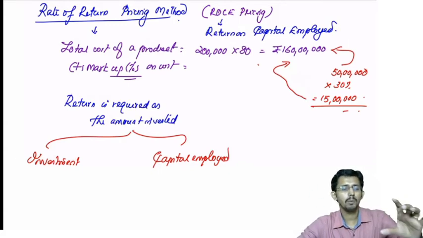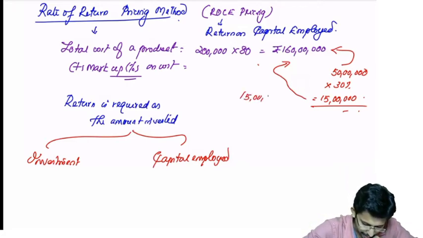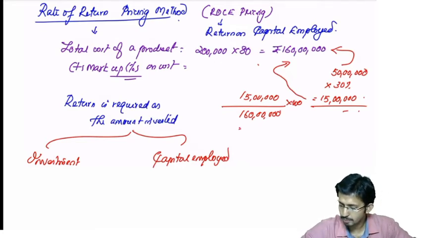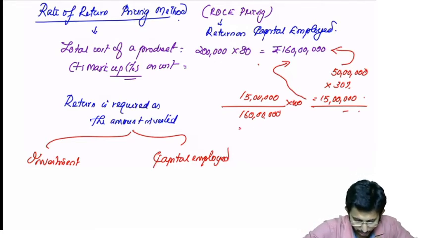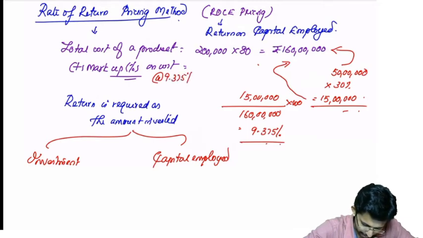Now they can work out the markup percentage. Am I right? 15 lakhs margin or markup on 1 crore 60 lakhs into 100. How much will it be? 15 divided by 160. That will give you 9.375 percent markup. So the markup will be 9.375 percent.